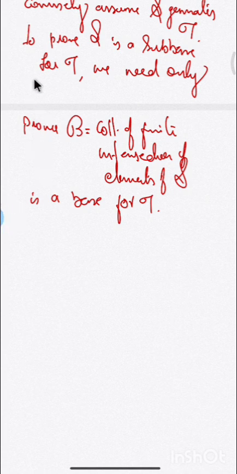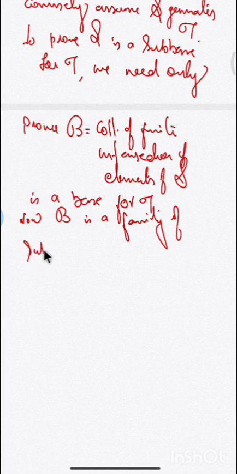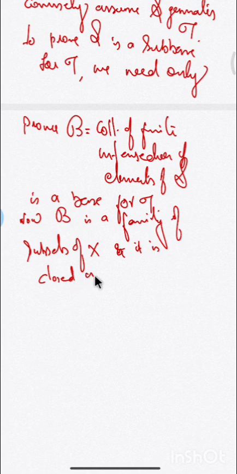Now, what is our collection script B to be? The collection script B is a family of subsets of capital X, and it has the property that it is closed under finite intersection, because this collection itself is formed by taking finite intersections of elements of S.